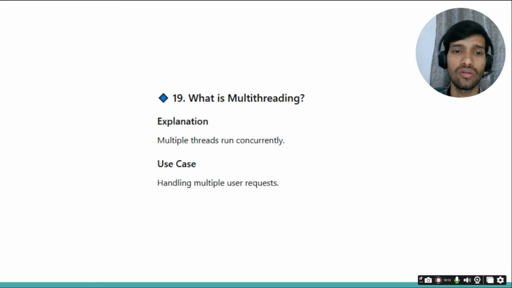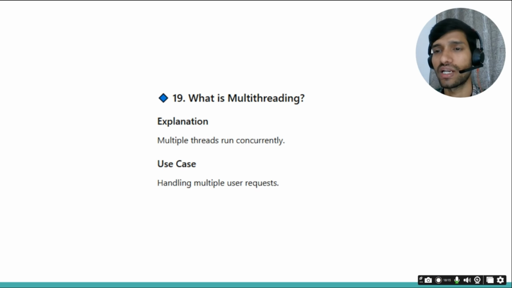For example, you can take a general example, like when we are typing anything on Microsoft Doc, at one time it is showing how many characters you have typed, and at the same time it is allowing us to type the characters on the text. So you can think of it like the different threads are working to give the maximized output.